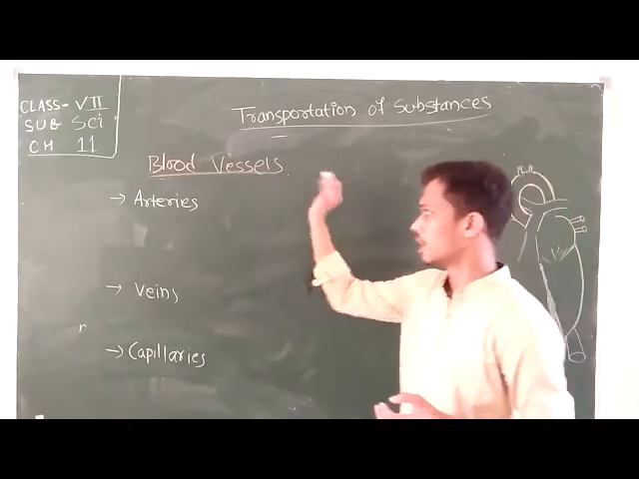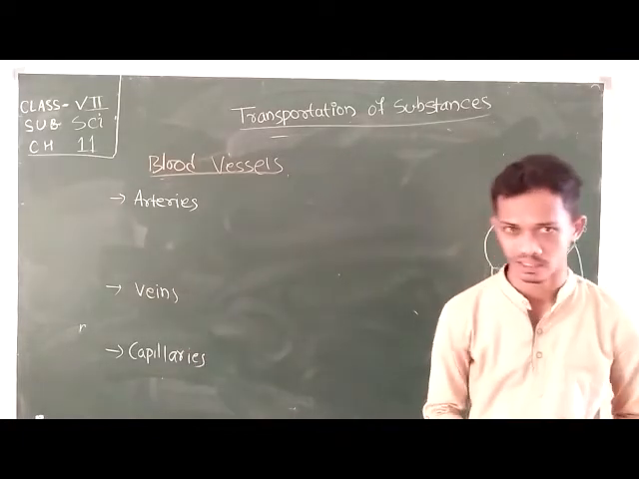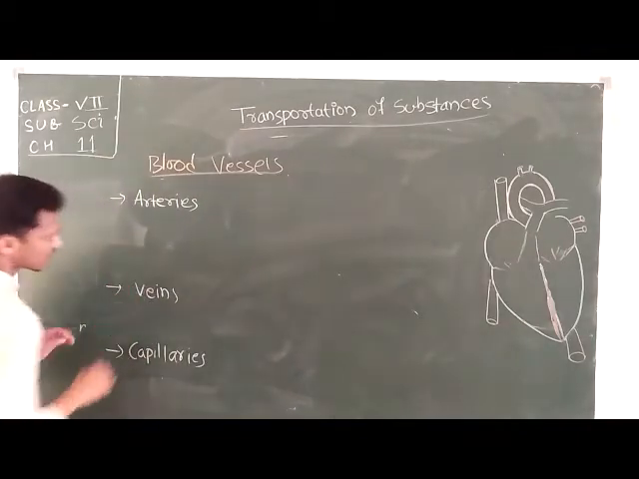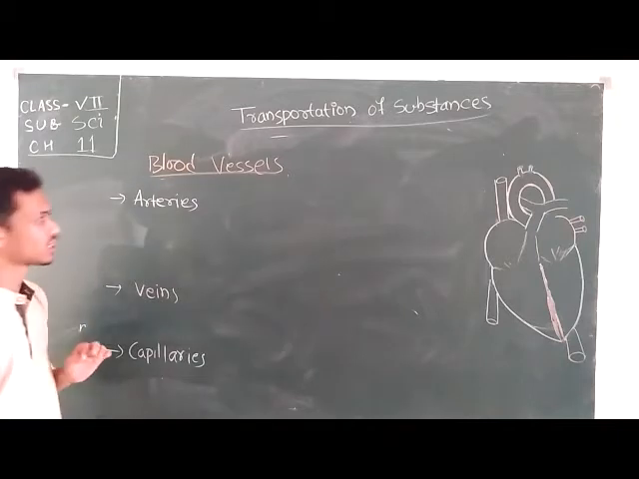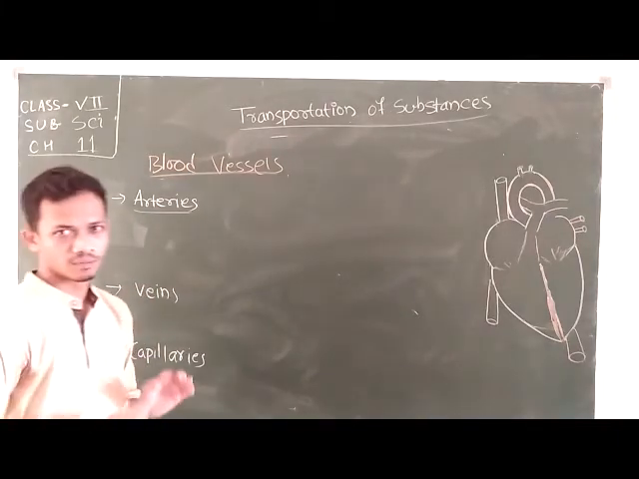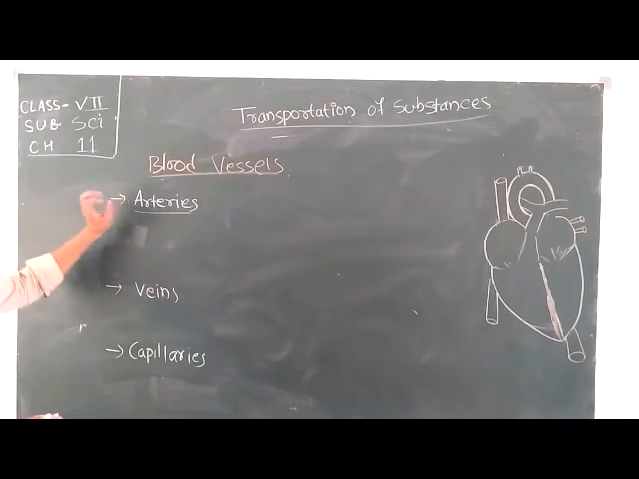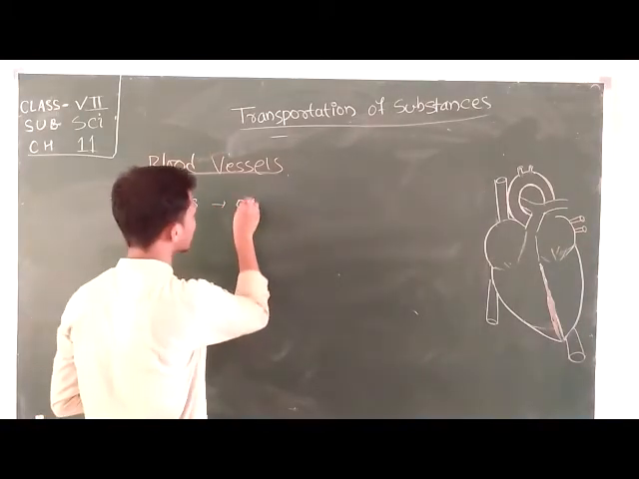Blood vessels are of three types, that is arteries, veins and capillaries. So there are three types of blood vessels. Let's discuss briefly about these three blood vessels. First is arteries. Arteries are blood vessels with thick walls, thick and elastic pipe-like structures, and arteries carry oxygenated blood.